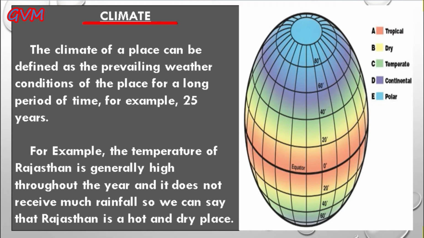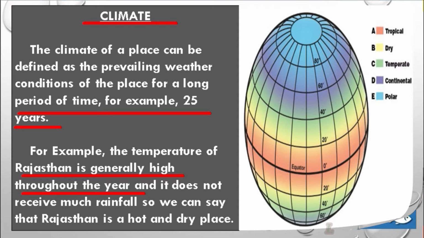For example, 25 years or 30 years. For example, as you all know, the temperature of Rajasthan is generally high throughout the year and Rajasthan doesn't receive much rainfall. So we can say that Rajasthan is a hot and dry place.